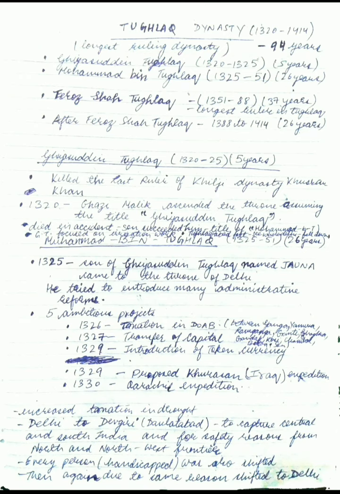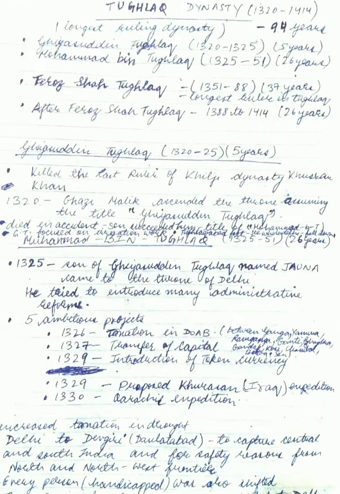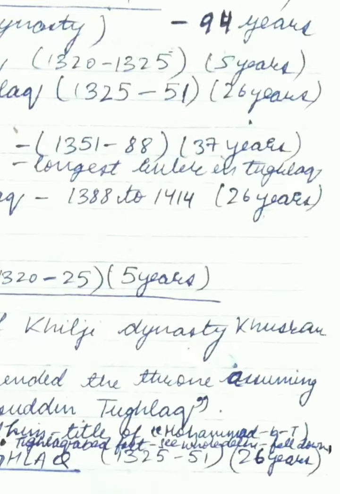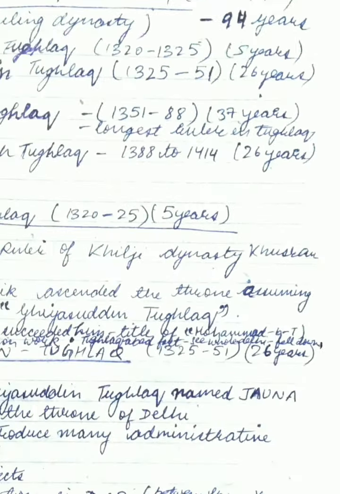Among all these dynasties, that is Slave, Khilji, Tughlaq, Sayyid, and Lodi, the Tughlaq dynasty ruled for the most number of years, that is 94 years. As you can see here, it is 94 years.